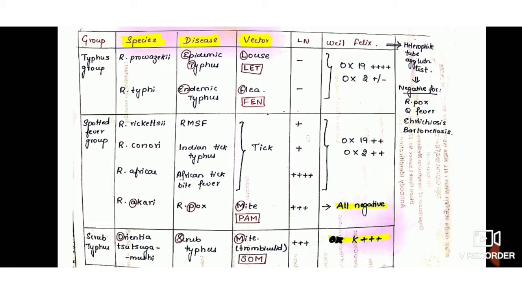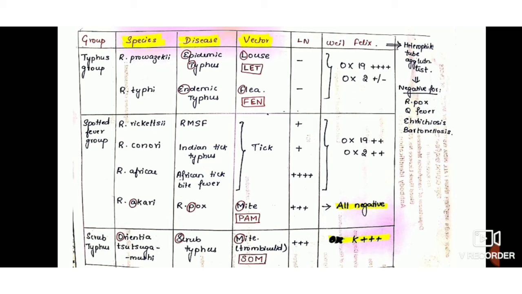Okay, then we go for the spotted fever group, in which we have Rickettsia rickettsii, that is Rocky Mountain spotted fever, which is our diagnosis in this case, and then Rickettsia conori, that causes Indian tick typhus, then Rickettsia africae, which causes African tick bite fever, and Rickettsia akari, that causes rickettsial pox. The first three diseases are caused by the vector tick. Okay, and the last one, that is the pox, is caused by the vector mite. We have a mnemonic PAM, that is rickettsial pox is caused by Rickettsia akari and the vector is mite.